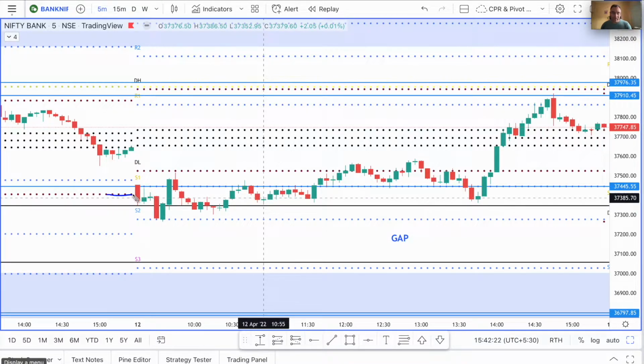Now this was a strong candle, not a very weak red candle there. Even this was a very strong candle. So sellers were strong initially, they were trying to push the price down, but then after these two candles came in and this candle immediately broke out of the S1, then I knew that the next resistance would be the previous day low.